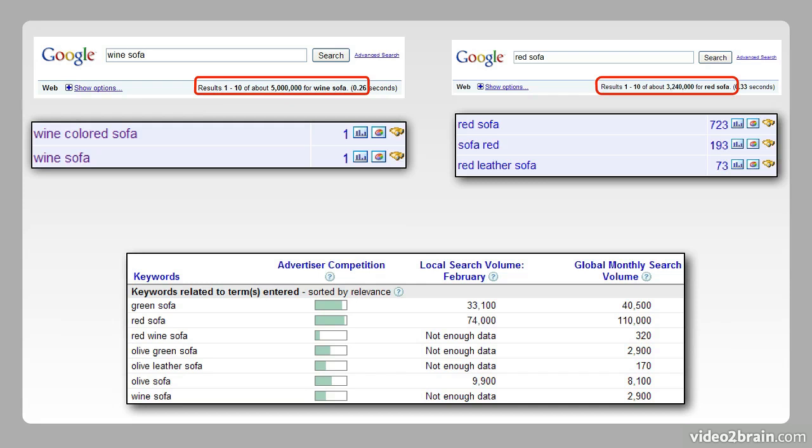What we found is that searchers use primary colors when searching for furniture. Red, green, brown, white, black. They don't use colors such as olive or wine or mauve. And so again, this comes back to calling it what it is, but also researching whenever there's a question about multiple ways or features that you can create your keywords.